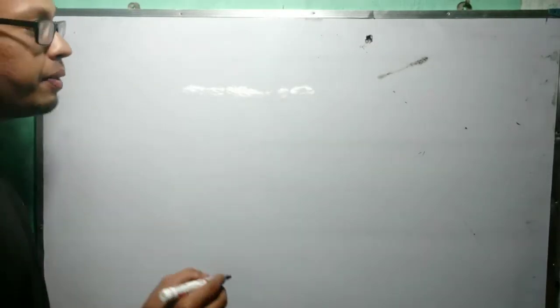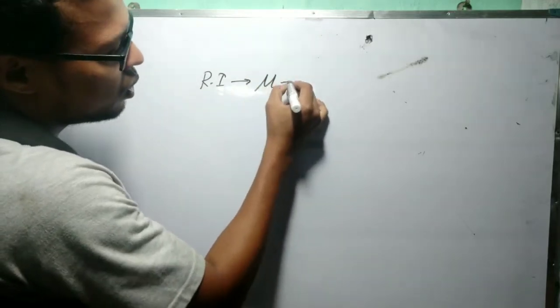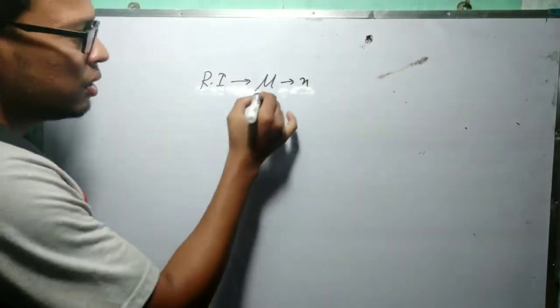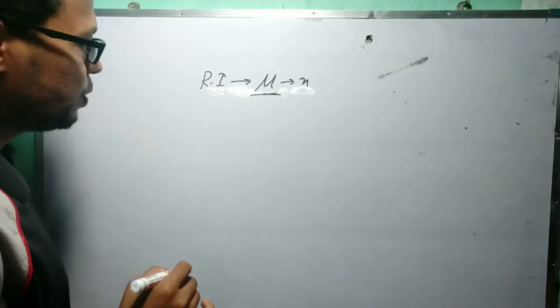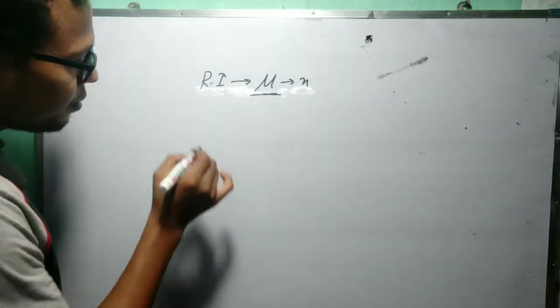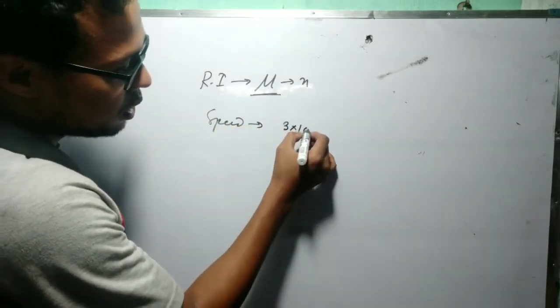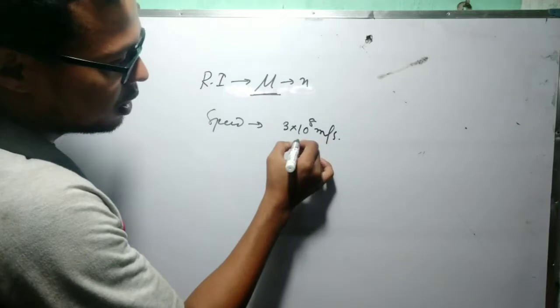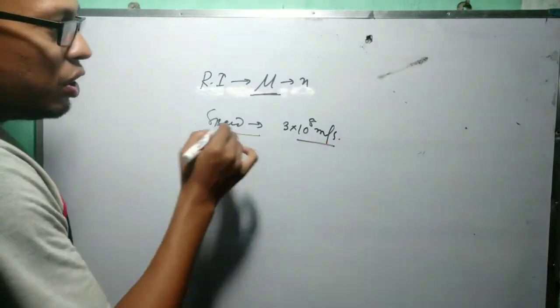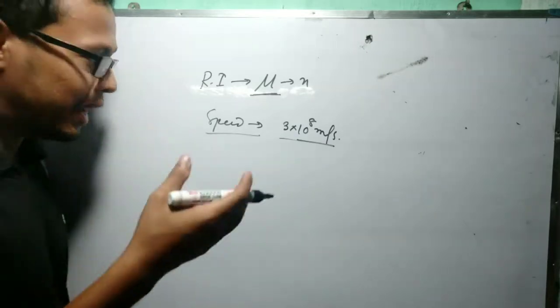Now what is the definition of refractive index? See, refractive index is represented by mu, or you can also write n. Now you will write mu. What is the definition? Before that I want to say the speed of light in air, you know, is 3 into 10 to the power 8 meters per second, and this is the maximum velocity in air or in vacuum.